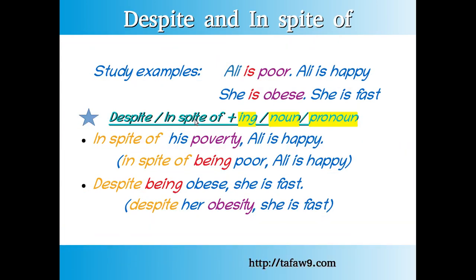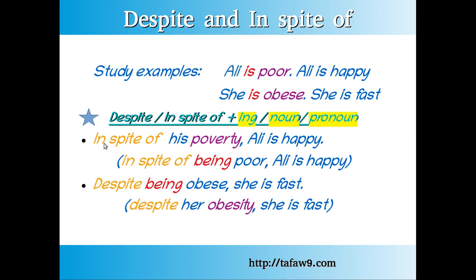Now let's move on to speak about despite and in spite of. We have 2 examples to study, almost the same examples. Sentence number 1 is Ali is poor, Ali is happy. Sentence number 2, she is obese, fat. She is obese, she is fast. Don't forget, when we use despite and in spite of, we add either ing, noun, or pronoun.